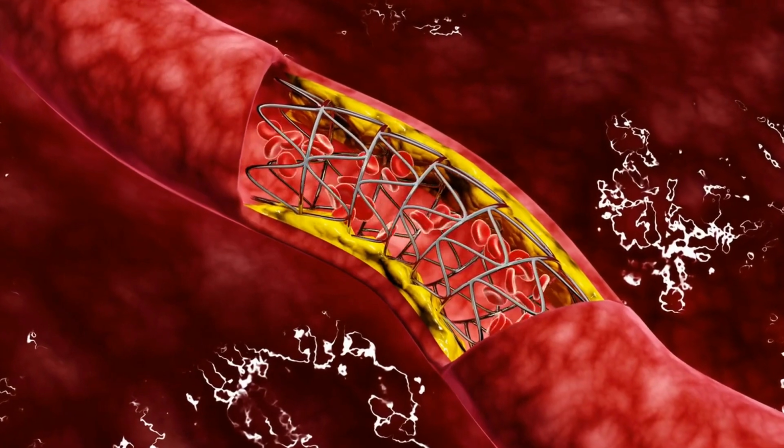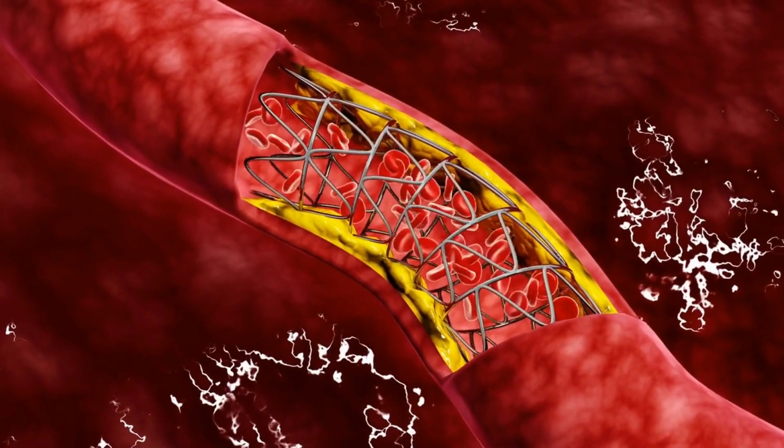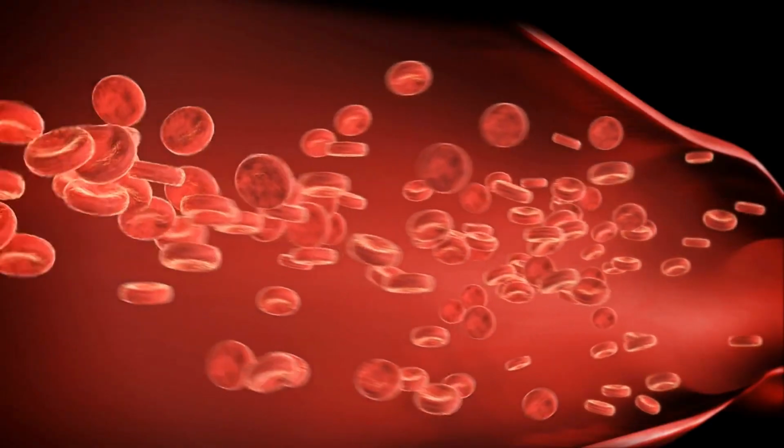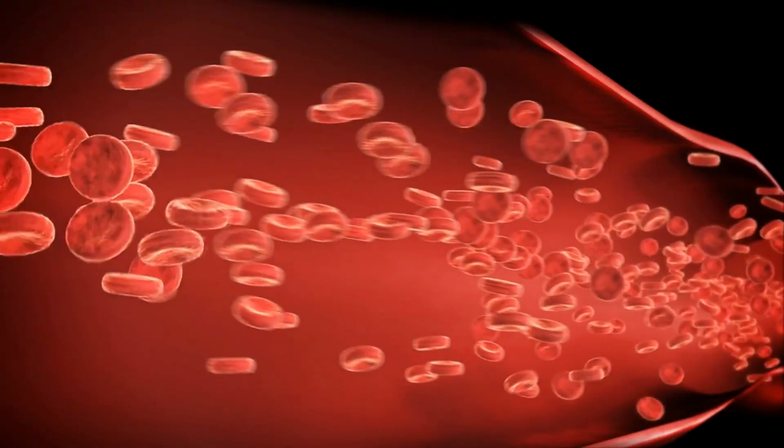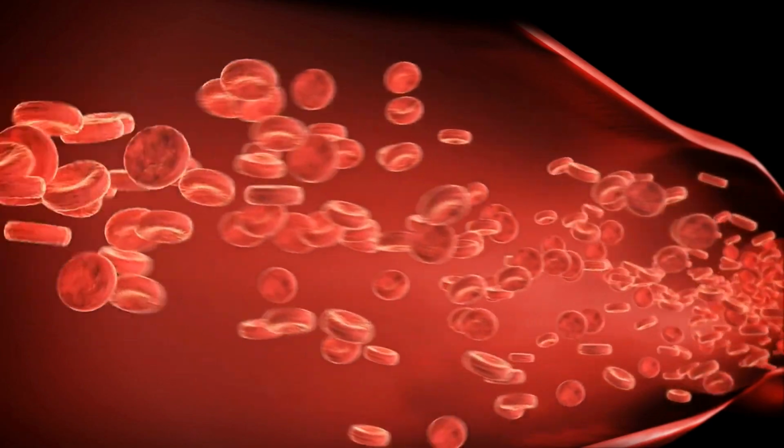Causes of myocardial infarction. The primary cause of myocardial infarction is the buildup of fatty deposits or plaques in the arteries that supply blood to the heart muscle. These deposits can narrow the arteries and reduce blood flow, which can result in chest pain or angina. If the plaque ruptures or a blood clot forms on the plaque, it can completely block blood flow to the heart muscle, causing a heart attack.